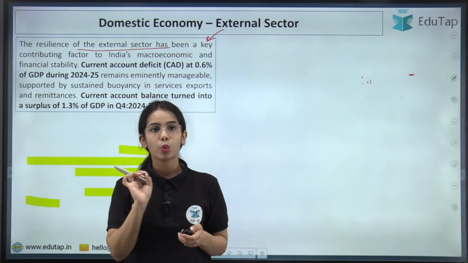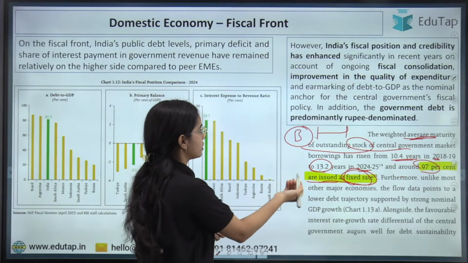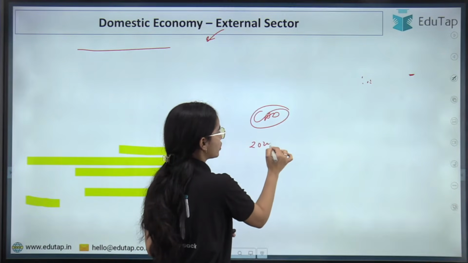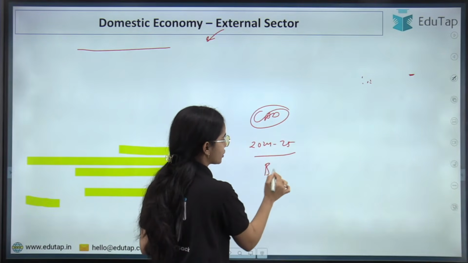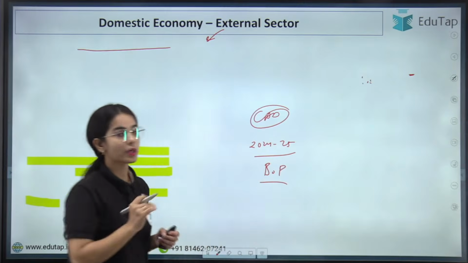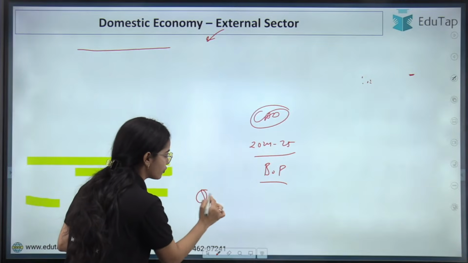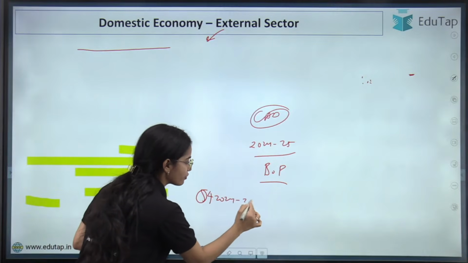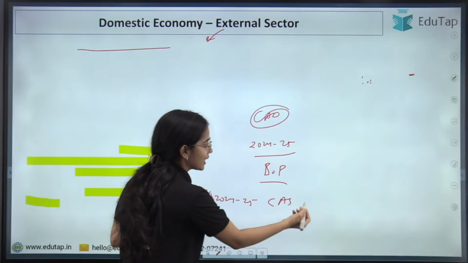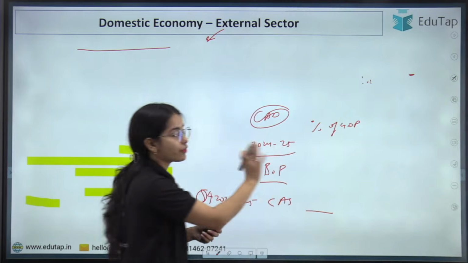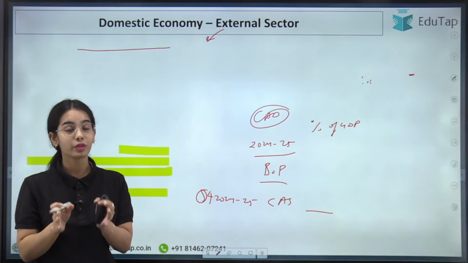Now just tell me, what is the current account deficit for 2024-25 in the balance of payment? And in quarter 4 of 2024-25, there is a current account surplus. That is what, as a percentage of GDP? You have to tell me. So this data we have discussed in the previous session.